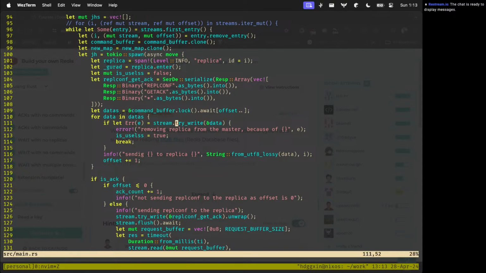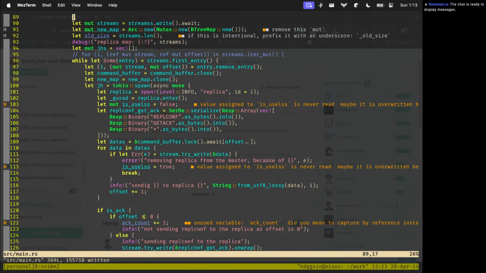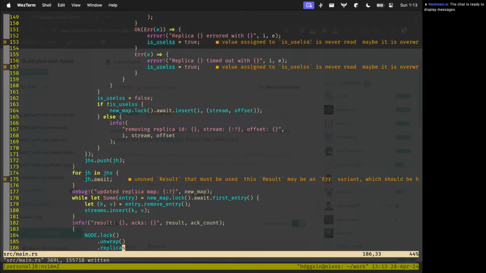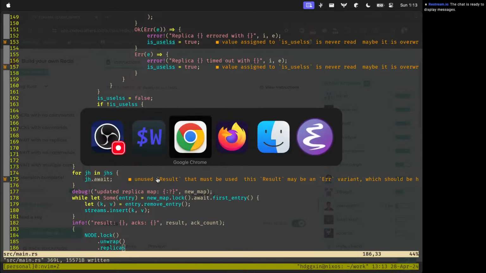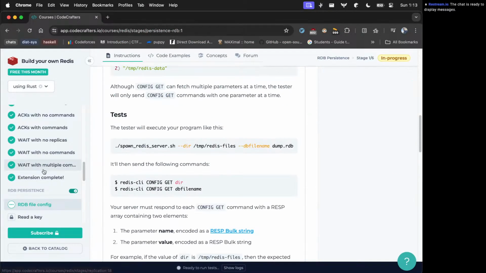But we can make it dot write and it might work. We'll maybe do it later someday, not sure, but we have completed this whole task.